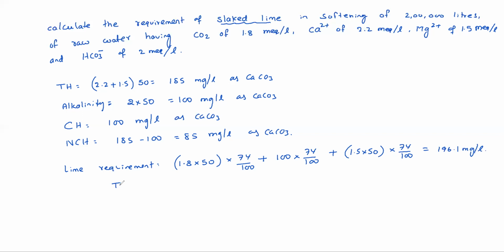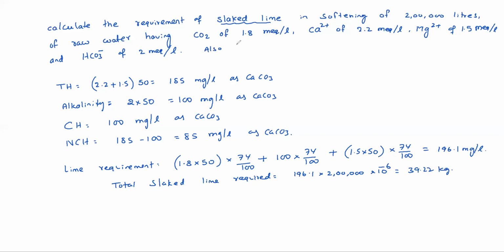So the total slaked lime required is 196.1 multiplied by 2 lakhs, into 10 power minus 6 to convert into kg, that means into 0.2, which is 39.22 kg. That is the slaked lime required.